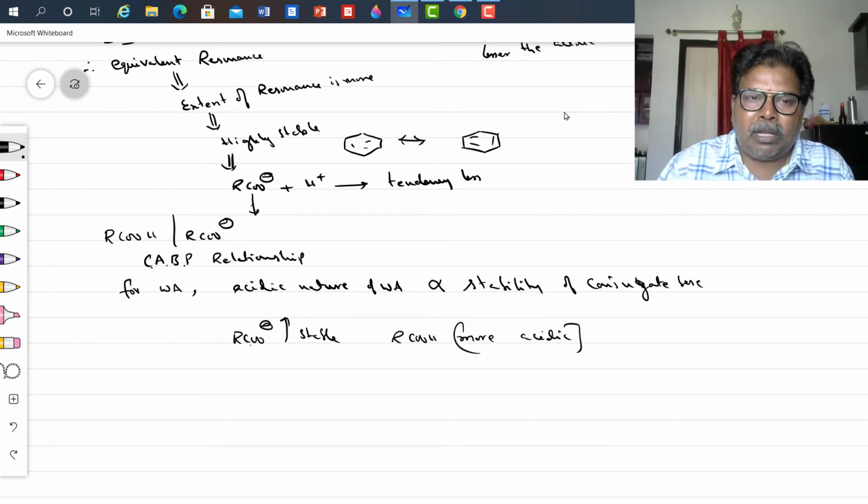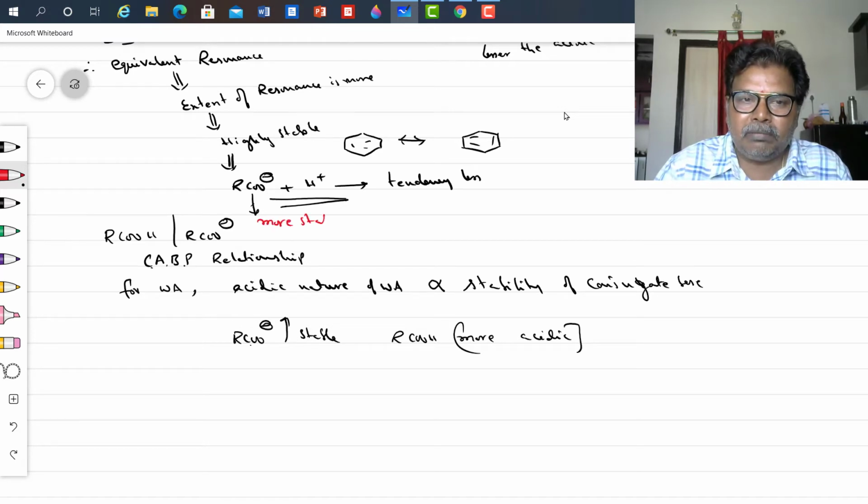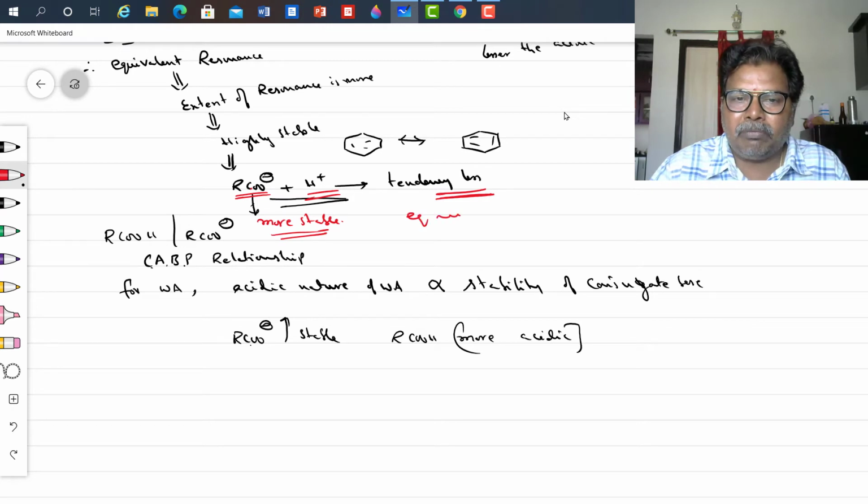If this is more stable, I told you, the tendency of RCOO minus to accept a proton is very less. So therefore, the equilibrium shifts towards the right hand side.